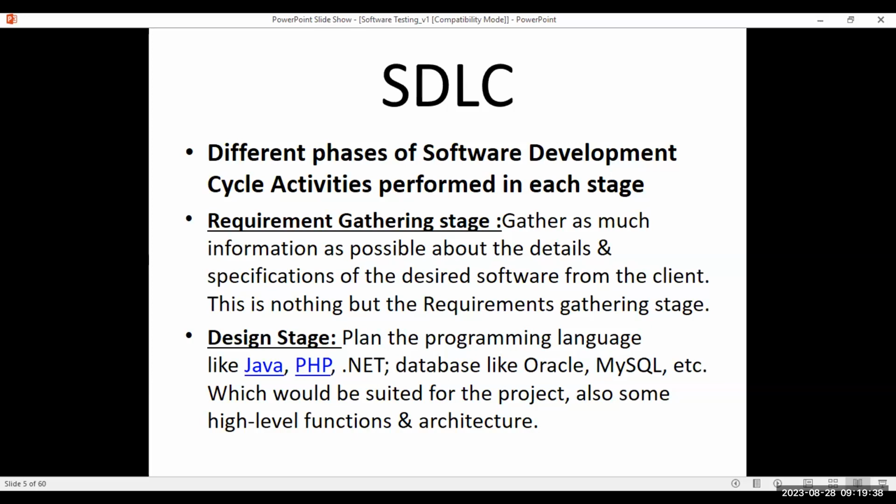In their own internal meetings, our company people will see the feasibility and the cost. The client must have given some budget also, right? So they will think about what will be the suitable technology in their budget. Is it Java, .NET, PHP, whatever the language?